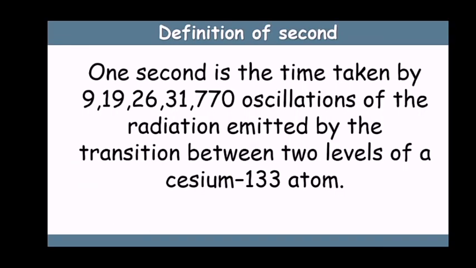Now defining 1 second. 1 second is the time taken by 9,192,631,770 oscillations of the radiation emitted by the transition between two levels of a cesium-133 atom. In a cesium-133 atom, there is a transition from one level to the other ground level, and this many oscillations are produced in that transition, which we use in the definition of 1 second in the atomic clock.